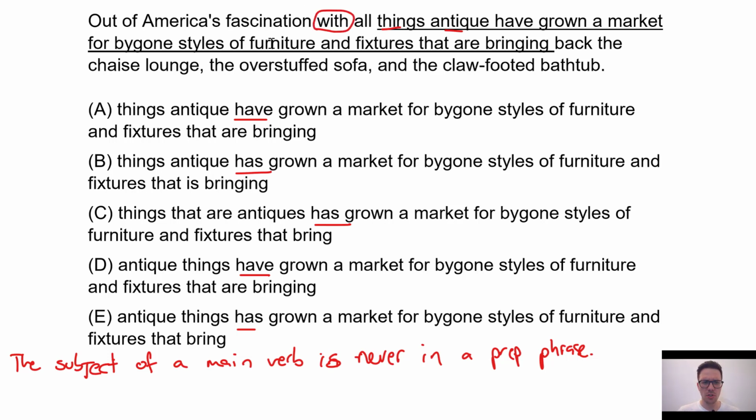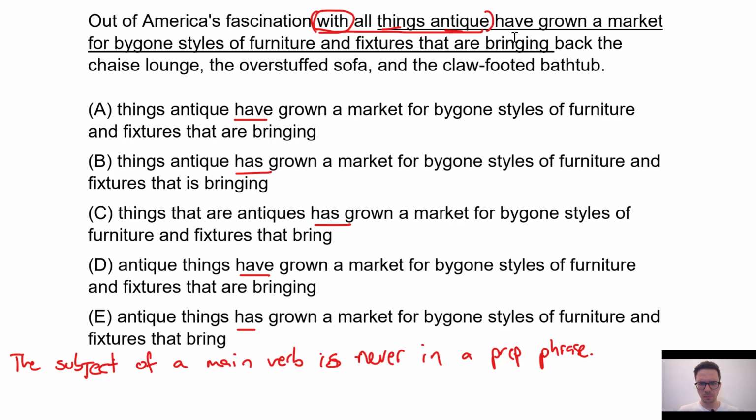Other examples of prepositions are words like on, between, beside. So they're basically words that tell us the relationship between one noun and another, okay? So fascination with all things antique, this is a prepositional phrase. So all of this is a group of words without a subject and a verb beginning with a preposition. The subject of a sentence is never in a prepositional phrase.